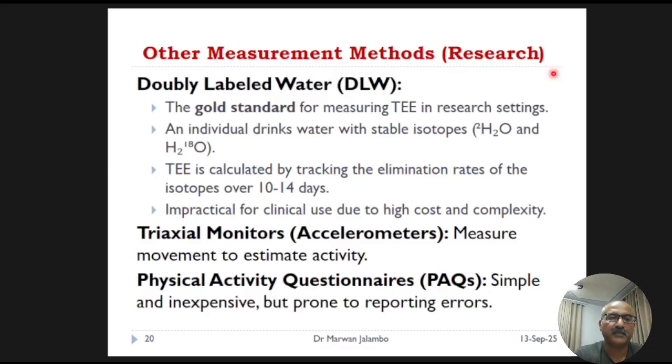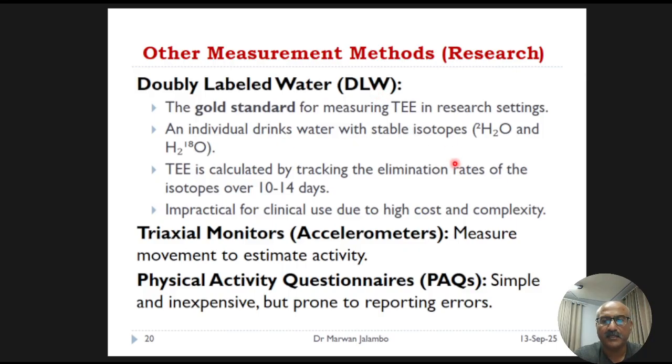The gold standard of measuring total energy expenditure in a free-living individual not confined to the bed is doubly labeled water, DLW. In this method, a person drinks a dose of water containing safe, stable isotopes of hydrogen and oxygen.